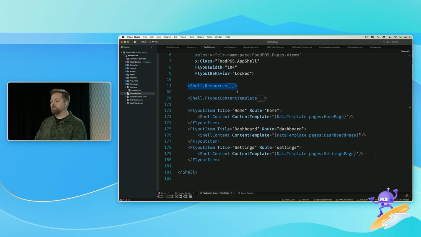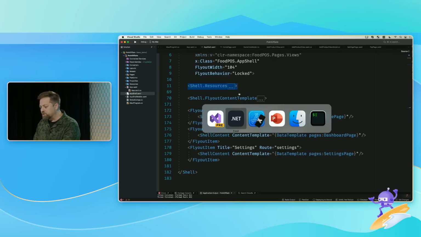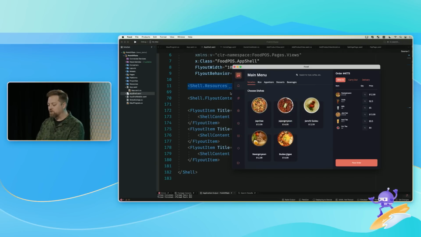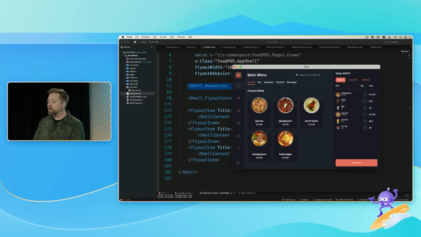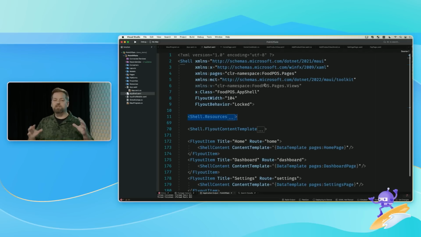On App Shell, my desktop version, I'm going to focus on the sidebar over here. I'm calling it a sidebar, but it's technically a bunch of flyouts. You'll notice I've got seven icons over there and a logo. What's happening in the shell? Shell is essentially the container of your application, and you describe some essential things about it: what the content page is, and you can control the flyout, the navigation bar, and templates for your flyouts and menus.